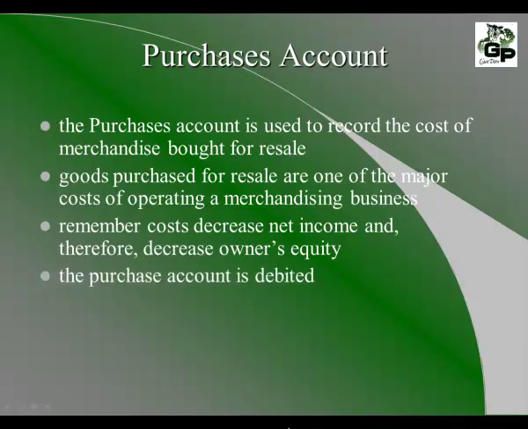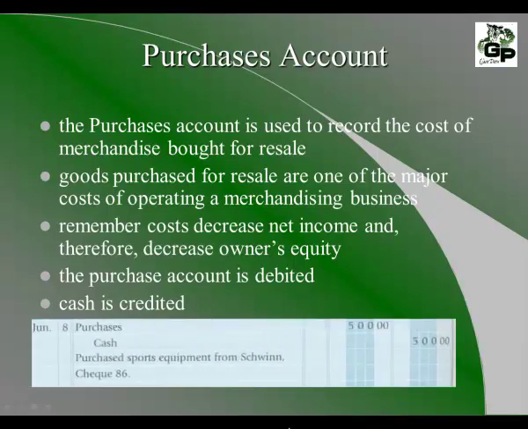The purchases account is a debit. Cash is credited when we make a purchase. Here's an example of our journal entry. Notice that we have made purchases of $500, which is a debit, and we have cash credited $500, which reduces the amount in the cash account. The description in this example is purchase sports equipment from Schwinn with check number 86.